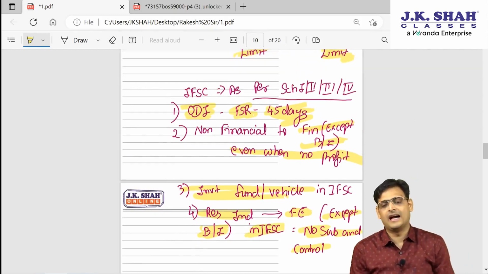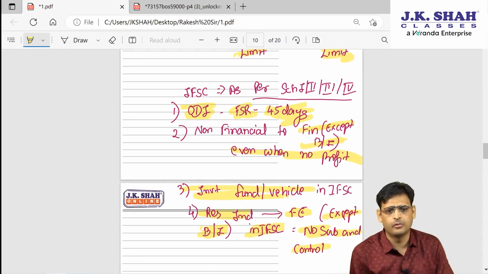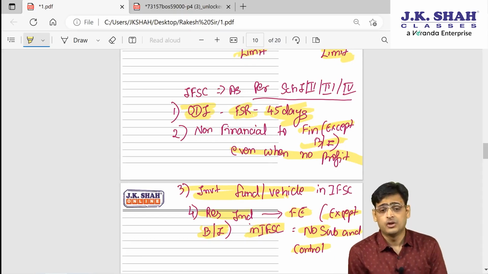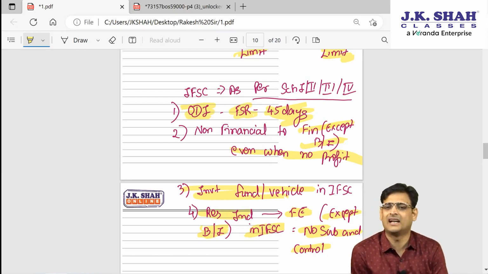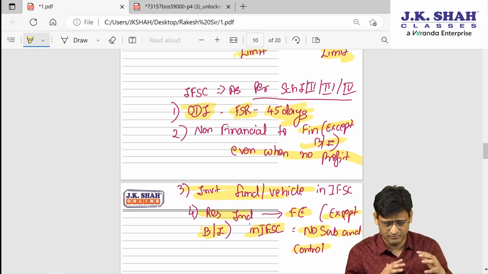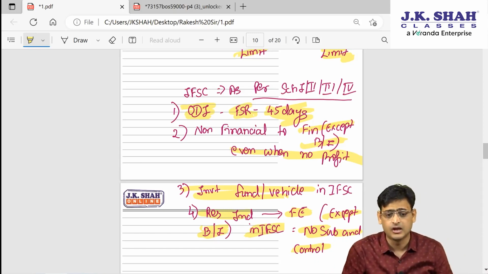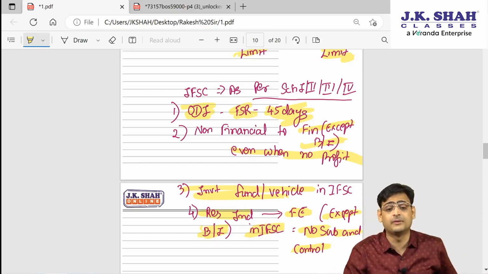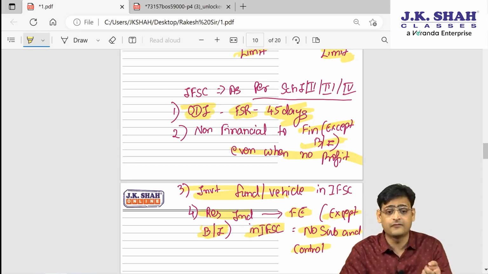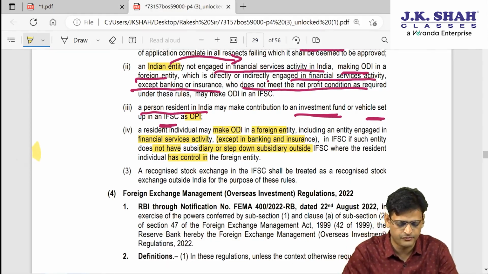So let's conclude what they are saying. IFSC schedule 1, 2, 3, 4 provision is also applicable over here. When you are making it by way of ODI, you need approval of the financial sector regulator and you have to take approval within 45 days. A non-financial Indian entity can invest in a financial entity, but that shall not be into banking and insurance. It is permitted even if there is no profit. And then a resident individual can pool the funds together and as an investment vehicle they can send it to IFSC, or a resident individual can also make an investment in a financial entity except that the financial entity shall not be banking and insurance, and that foreign entity shall not have a subsidiary and the resident individual has control. So these are some points which we have discussed.